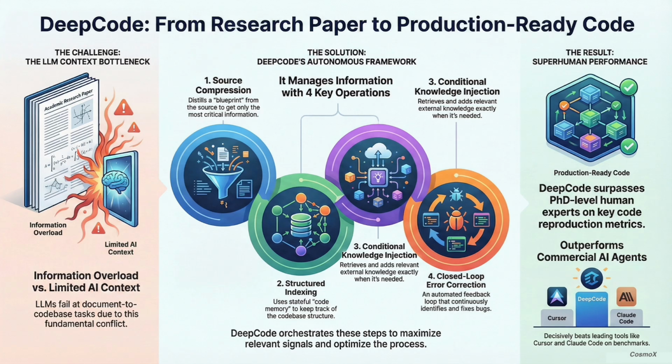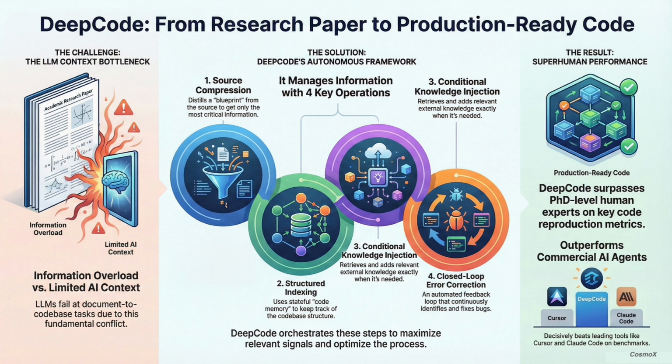But the truly headline-grabbing part, the claim that DeepCode was, and I'm quoting here, surpassing PhD-level human experts. I have to stop you there. That sounds like marketing copy. Is that a real, reproducible finding? It is, but you have to look at the specifics. The paper is very clear. The machine exceeded human performance on metrics like code correctness, the reproducibility of the results, and how closely it stuck to the original scientific paper. So not just writing code, but writing the right code.